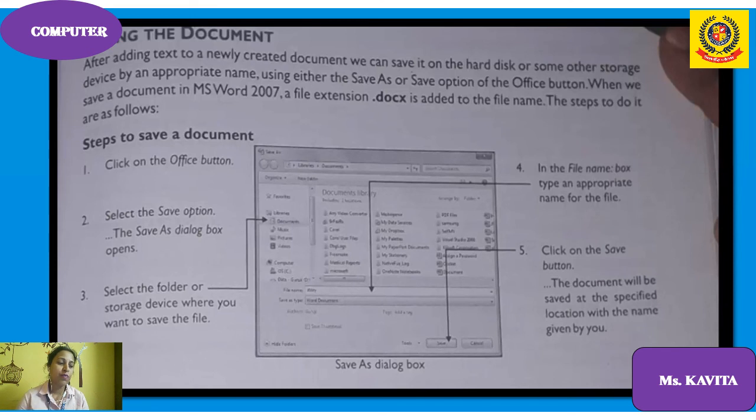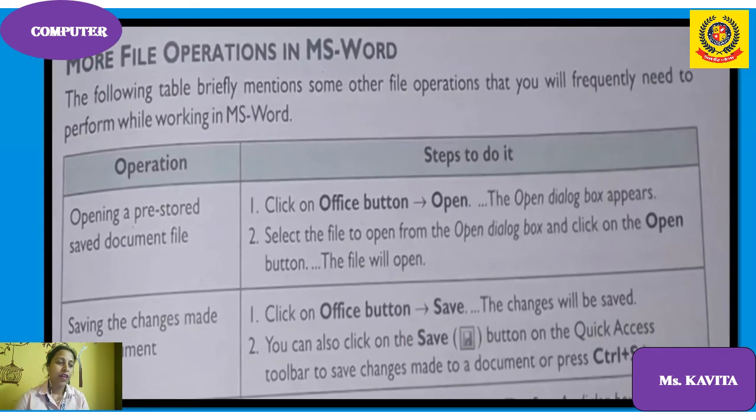So click on the Office button. I will explain this practically. Select the Save option, select the folder or storage device where you want to save the file. In the file name, type an appropriate name, click on the Save button. The file is saved.